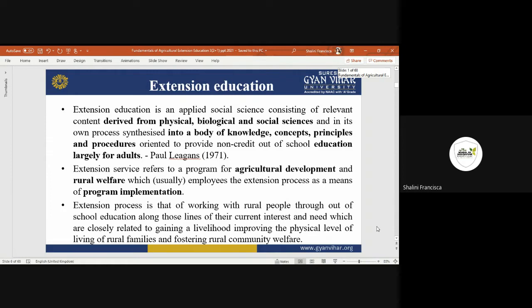That is what extension education does: they will grab all the things and formulate them into a standard knowledge, like this is the fact, this is the framework in which everything will be fine. Then a concept is like, this is happening, that's why this is happening; if it is not there, then this won't happen.